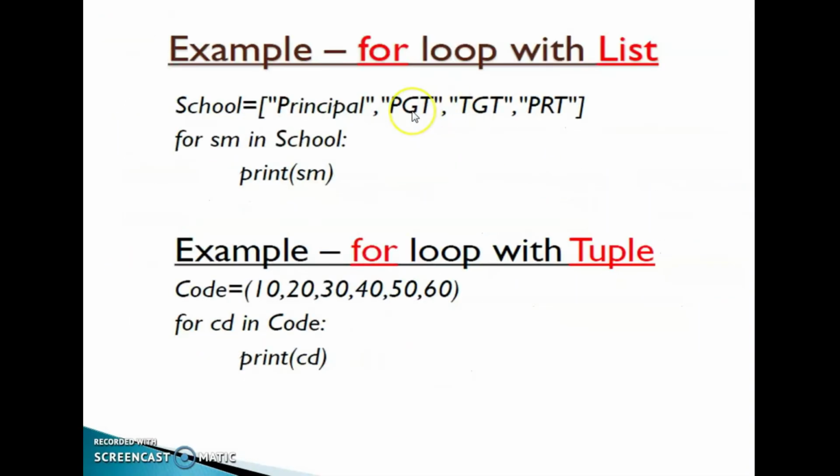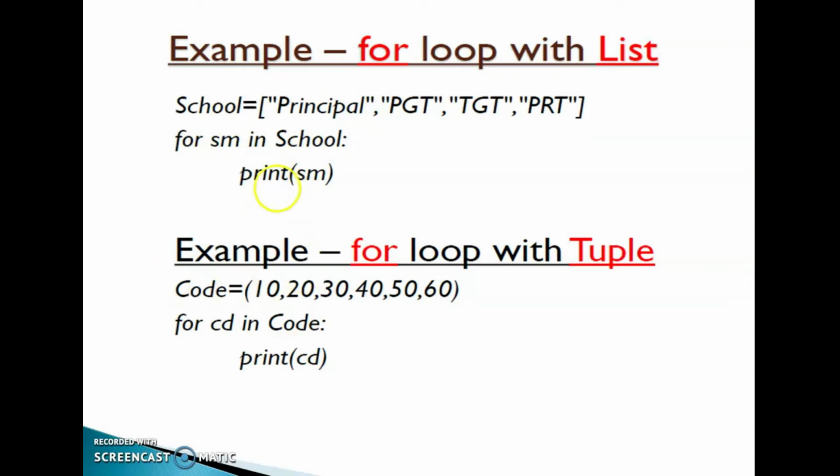See here, an example of a for loop with a list. School is equal to a list whose data are principal, PGT, TGT, PRT. Then this is the for loop syntax: for sum in school. Here sum is a variable. It checks each item in school.